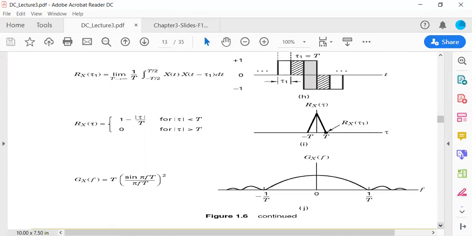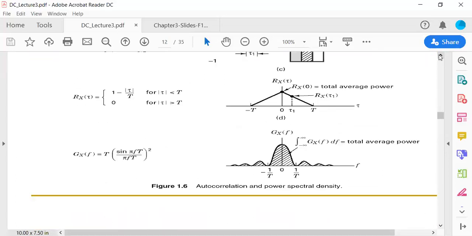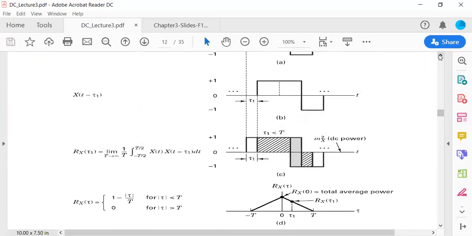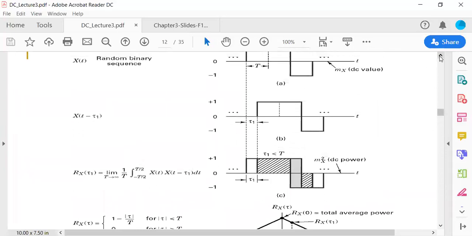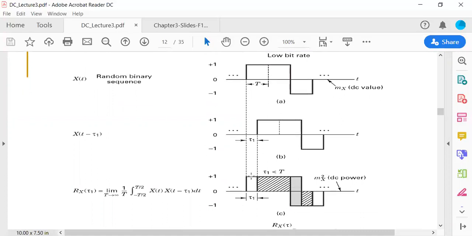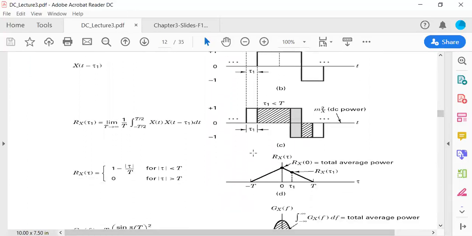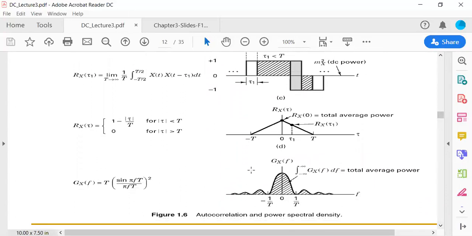For example, earlier on we have this T1, then we have made a delay, we have a binary sequence, then we have made a delay, then we have defined an autocorrelation function, and then we have defined the power spectral density, or we have taken the total average power.